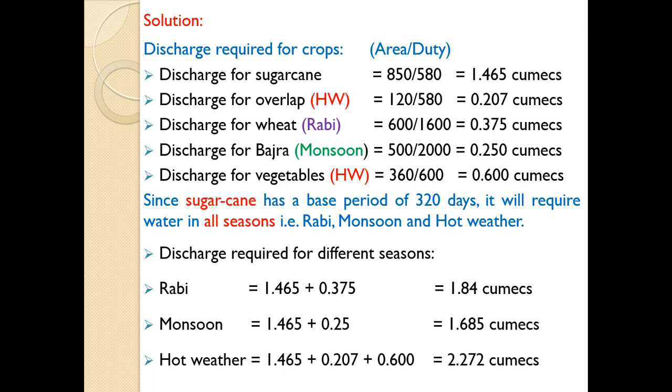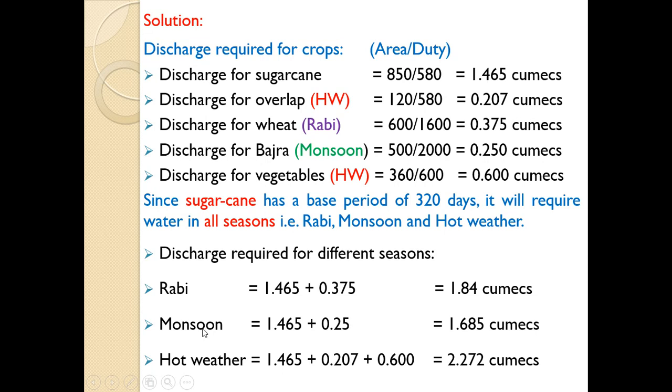So very first we will calculate for Rabi. In case of Rabi, only one crop is mentioned, that is wheat, and discharge for wheat is 0.375 cumecs. In addition to this we have to consider sugarcane also, whose discharge is 1.465. So 1.465 plus 0.375 will give discharge for Rabi, and it comes to be 1.84 cumecs.